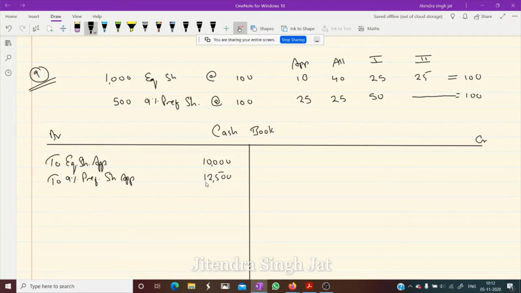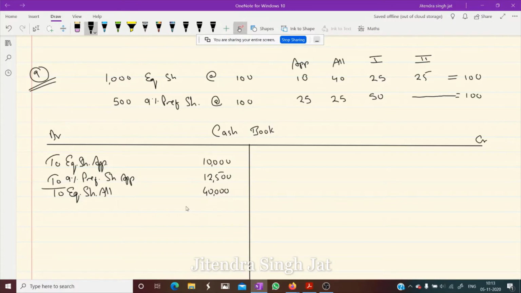Then we will receive money at the time of allotment. First we receive money for equity share allotment. At the time of allotment 40 rupees is there, so 1,000 into 40, 40,000 is received.